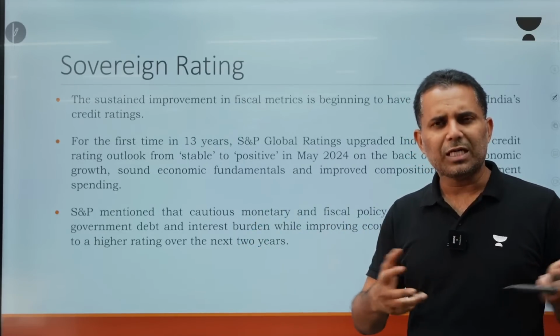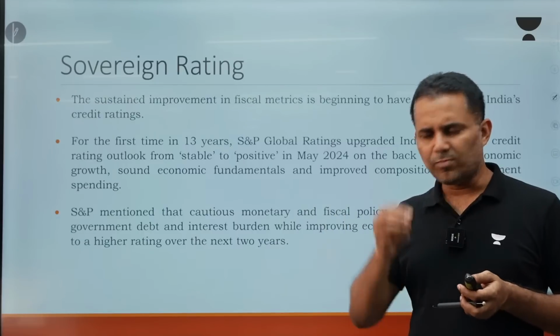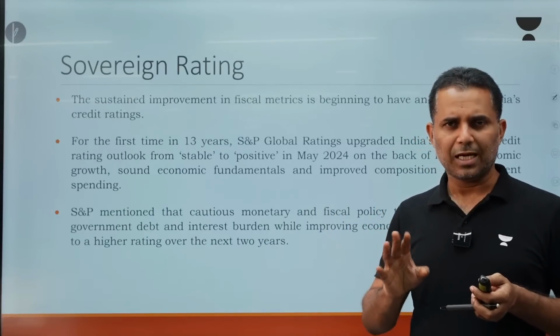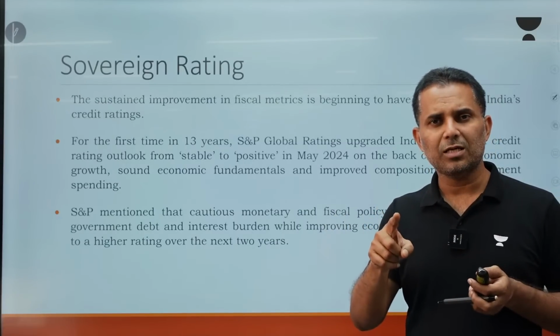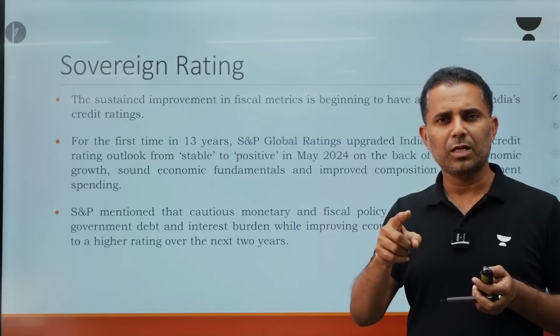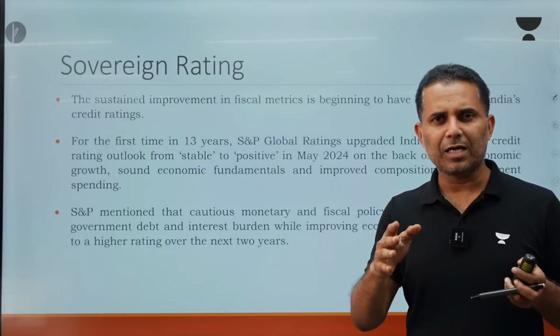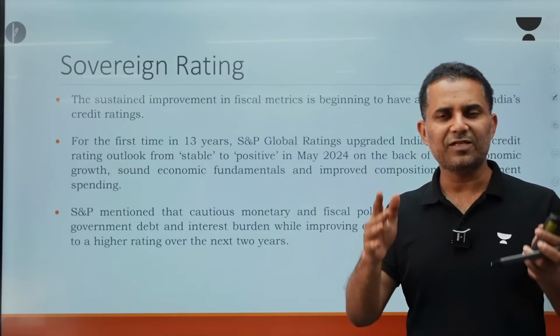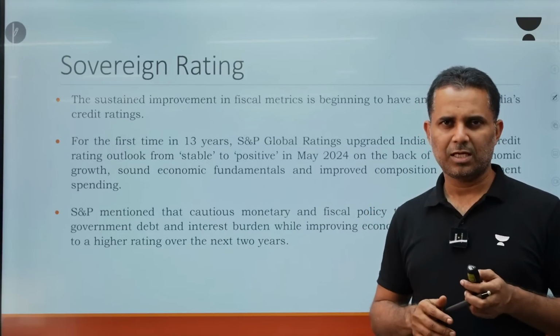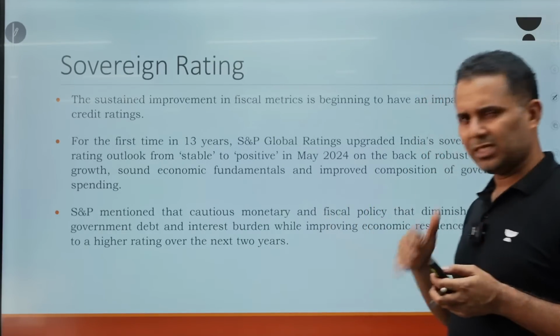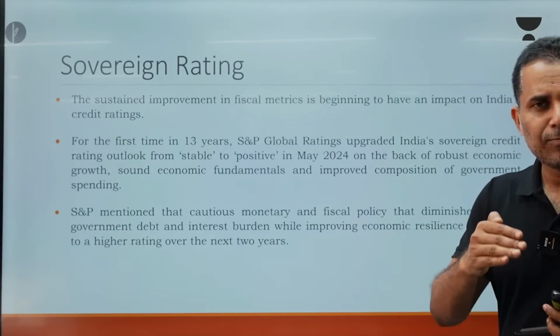Now, if we want to attract more foreign investment, we must improve the sovereign rating, and the sovereign rating will improve only when, or mostly when, we are able to reduce our fiscal deficit and debt. Standard & Poor's, the international credit rating agency, has improved our rating.